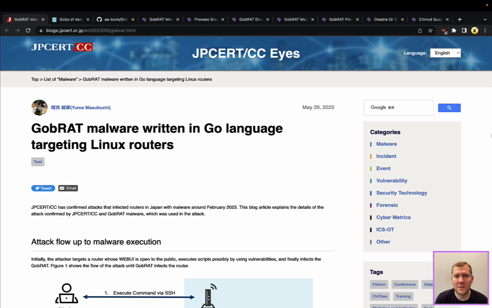So I know we focus a lot on Windows and Windows environments, and we're going to take a little different route today. We're going to be looking at GobRAT, and this intelligence is coming out of Japanese CERT, or JPCERT, and GobRAT is malware that's targeting Linux, specifically Linux routers. It's written in Go, and it's pretty interesting, so we wanted to take a look at it.